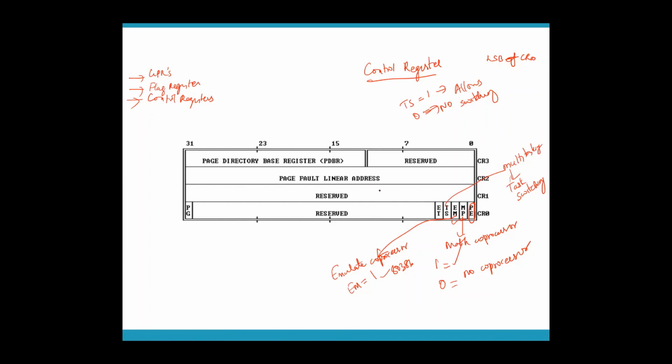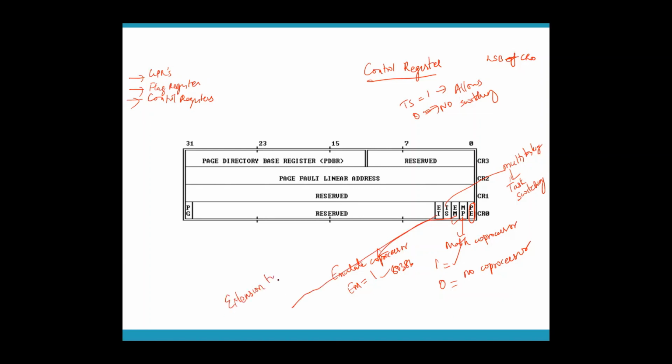Okay. So what is P? P will tell you whether protected mode is enabled or not. MP and EM will tell you the status of your floating point operations, whether it can be done or not. TS will tell you whether multitasking can be done or not. And ET. ET stands for extension type.